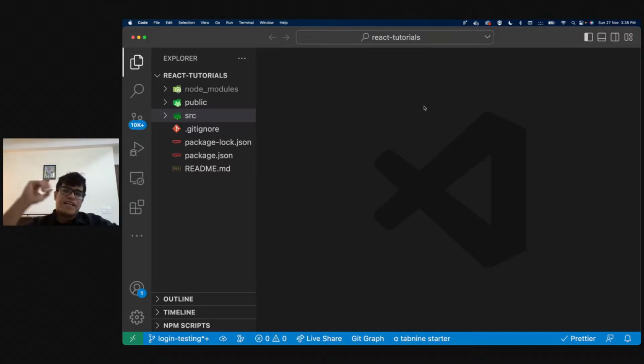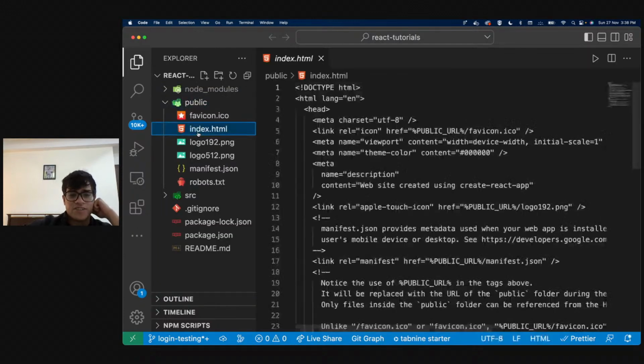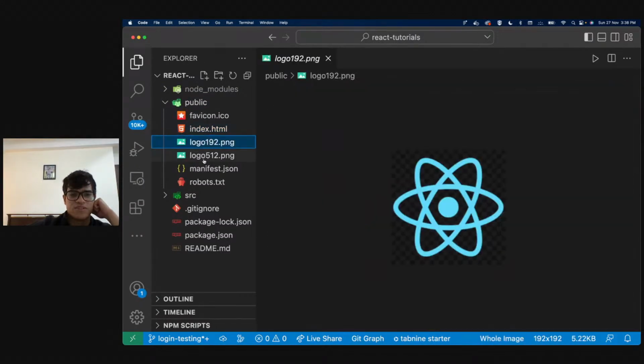Yeah, so again, this particular folder is the folder that you get when you're starting with your HTML project. It's the same thing, right? And what we have is three folders and then we have these files. Okay, so now let's go one by one. What do we have, right? In our public folder, we have an index.html. We have these logos, these images.